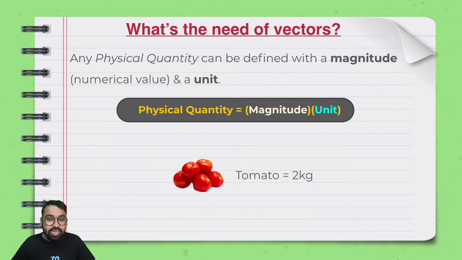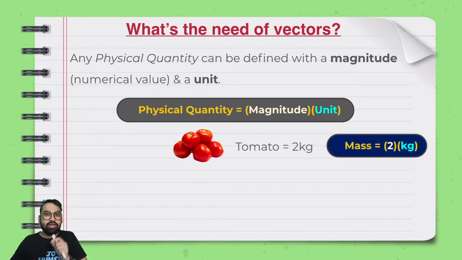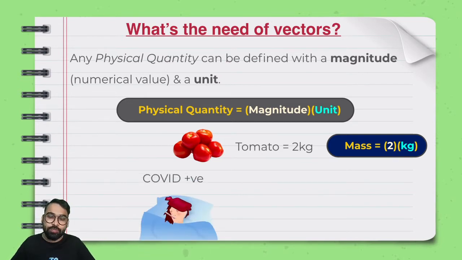If I say that there is 2 kg tomatoes, what can you say? You can say that the physical quantity being talked about is mass, and it is being said that it is 2 kg. 2 is the number, it is the magnitude, it is the numerical value, while kg is the unit. Similarly, if I talk about somebody getting COVID positive, God forbid, I hope it does not happen to anyone.